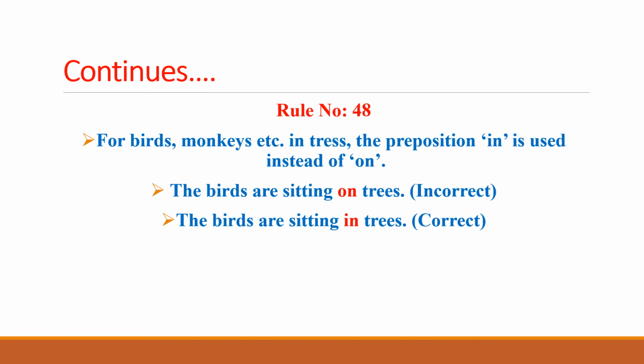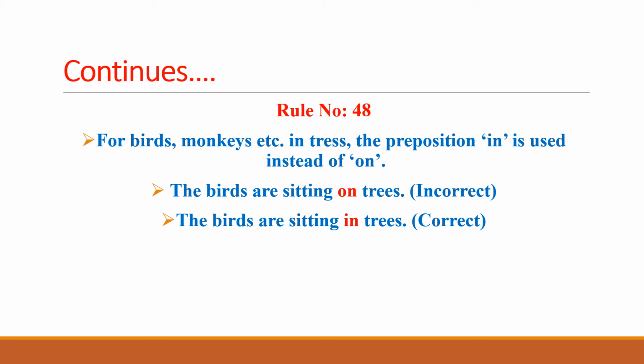Now we move to rule number 48. Rule number 48 says that for birds, monkeys, etc. in trees, the preposition in is used instead of on.